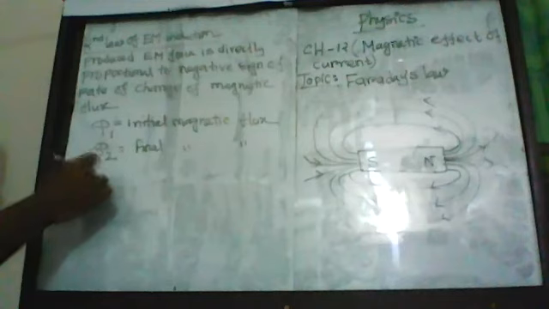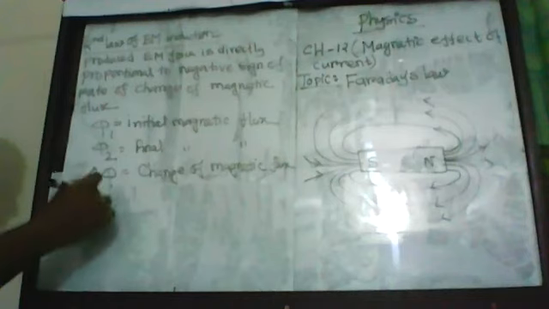So delta phi is the change of magnetic flux, and this change of magnetic flux takes place only for the time delta t. At this time the magnetic flux changes. So this is the required time.